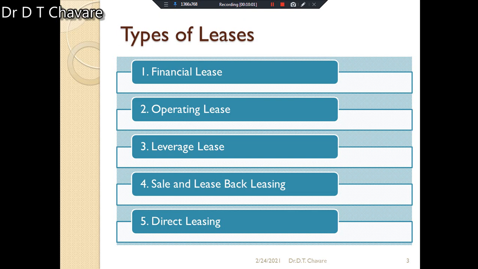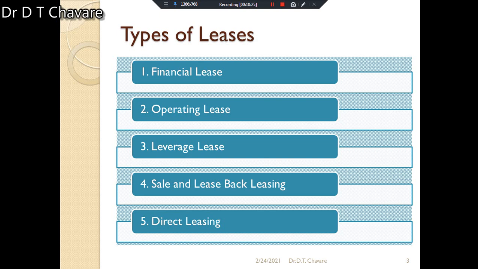Then the fourth type is also given here, that is sale or lease back leasing. What is the exact meaning of sale or lease back leasing? There are two words, sale and lease back. Under this lease, a company which owns the property sells it to the leasing company, and the sold property is taken back on lease from the leasing company.